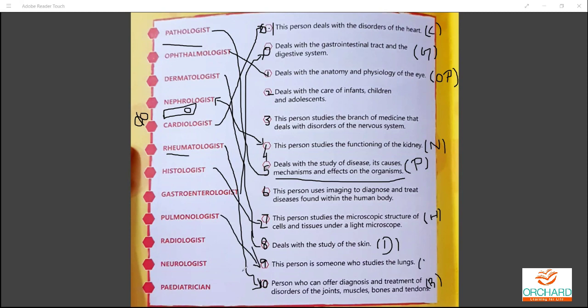And then comes the radiologist. Can you tell the radiologist?